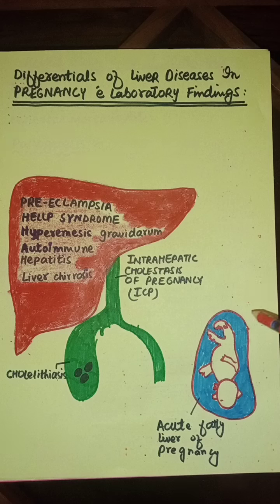Now, the very important thing is how we differentiate different diseases on the basis of laboratory tests. The table is also given in Dewhurst's, page number 117, and this is very important. In hyperemesis gravidarum, the bilirubin is 5 times normal, and there is increased ALT to AST ratio that is 2 to 4 times normal. In intrahepatic cholestasis of pregnancy, the ALT, AST are increased more than 6 times normal, and the bile acids are increased. We will discuss the disease in detail.